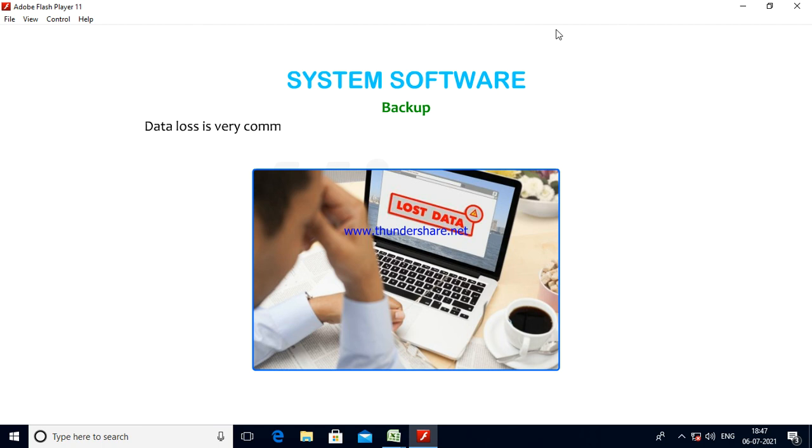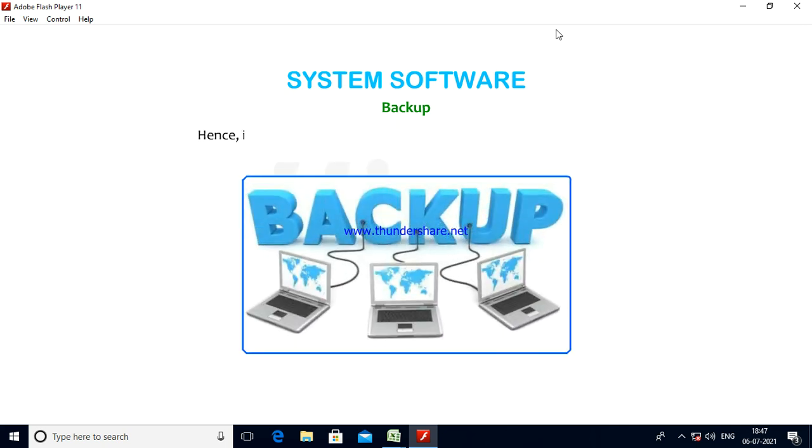Data loss is very common and has caused serious problems for many organizations and individuals. Hence, it is essential to have a regular data backup from time to time.